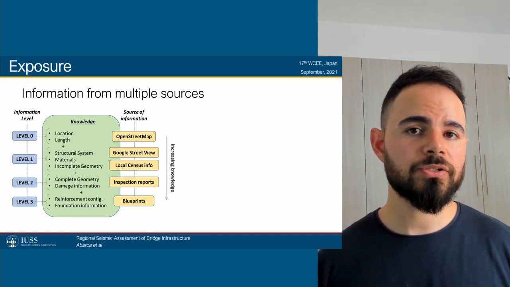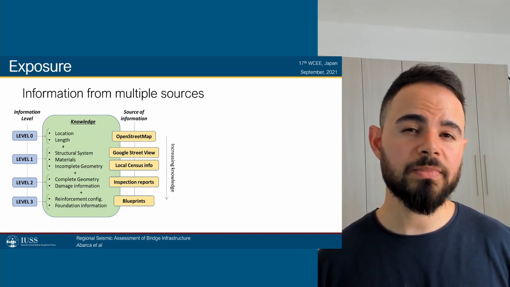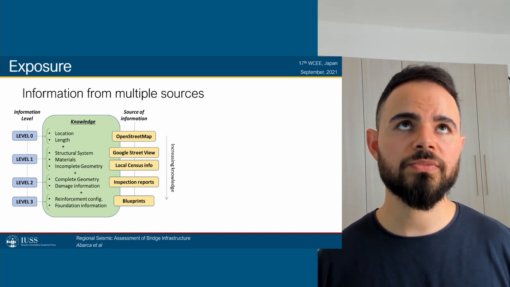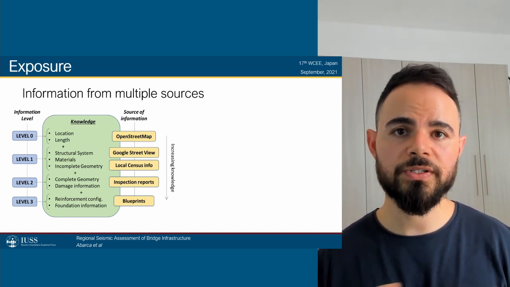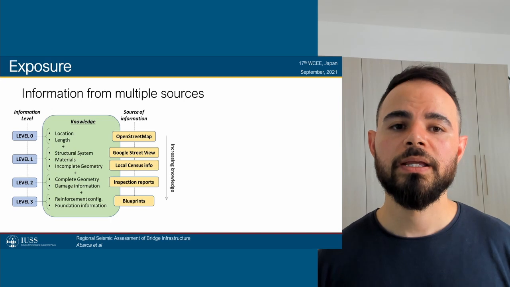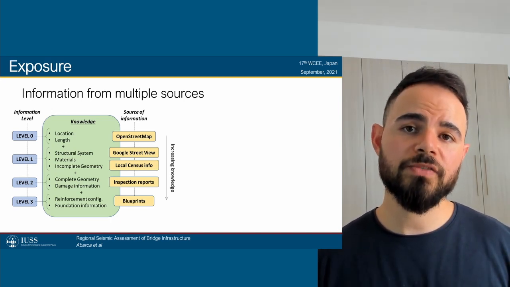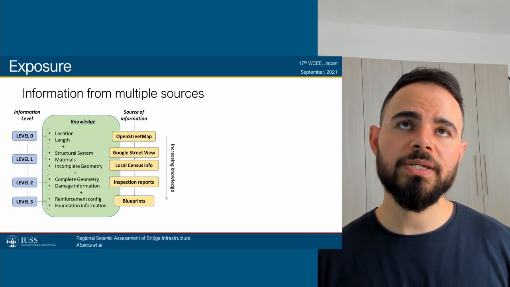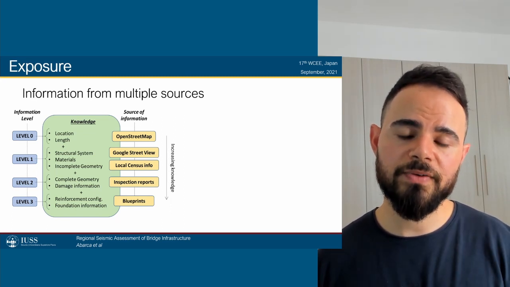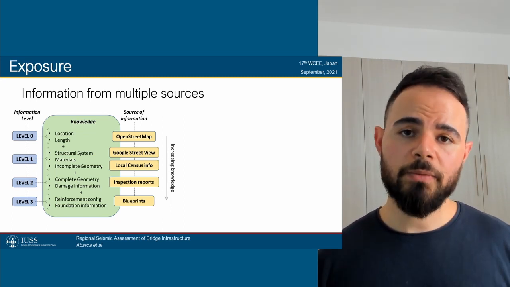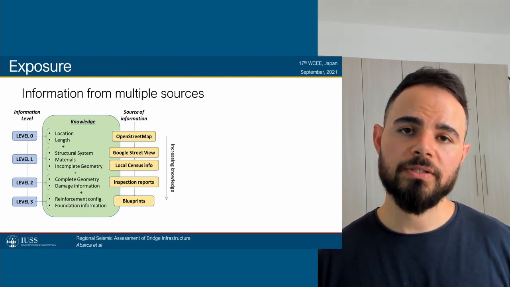We have information level 1, which is a little bit more information. Basically, we have the structural system. We have some idea of the materials in terms of if it's a steel bridge or if it's a reinforced concrete bridge. And we have generally incomplete geometry. This still would be insufficient to create a model, but it would be enough information for you to classify it within a taxonomy branch.